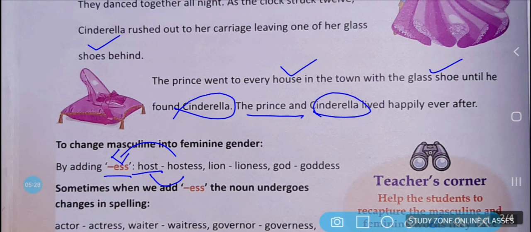Okay, host, hostess. Lion, lioness. We are adding here ESS to lion and it will become lioness. Lion means sher, lioness means sherni. God, goddess. So these words are following this rule of adding ESS to the male gender noun. Now sometimes when we add ESS, the noun undergoes changes in spelling.